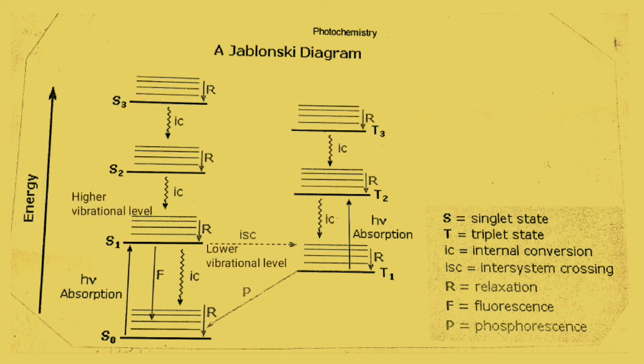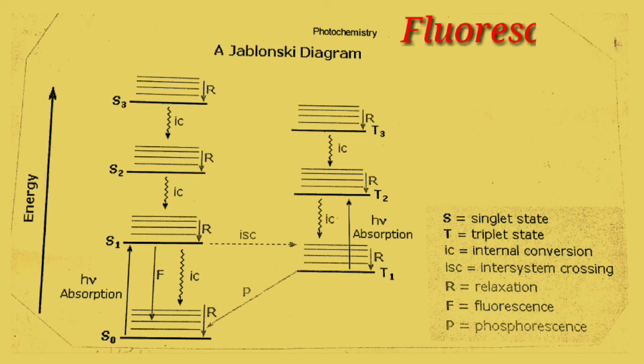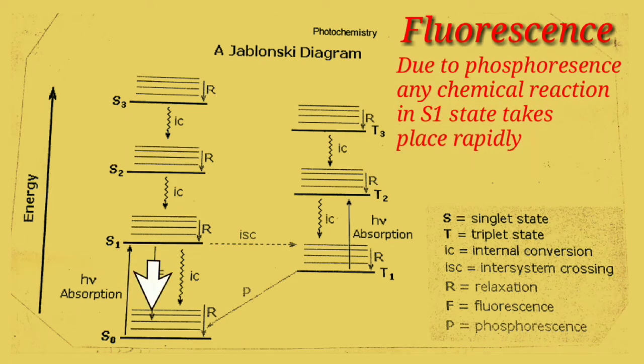Next is fluorescence. Students, the excited molecule in S1 can come back to S0. The energy is given out in the form of radiation. This phenomenon is called fluorescence. It continues till the molecule is exposed to incident radiation. Due to the possibility of fluorescence, any chemical reaction of S1 state occurs rapidly.